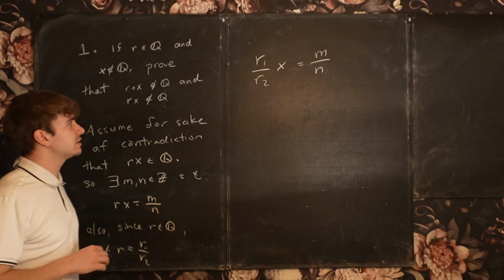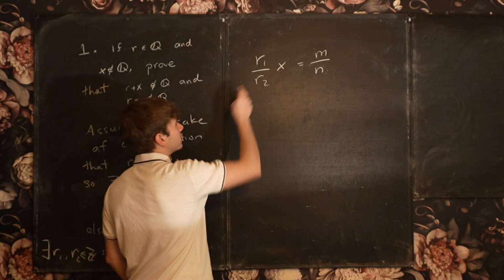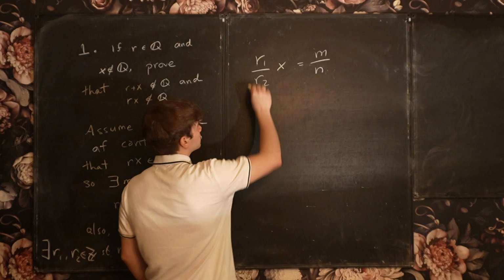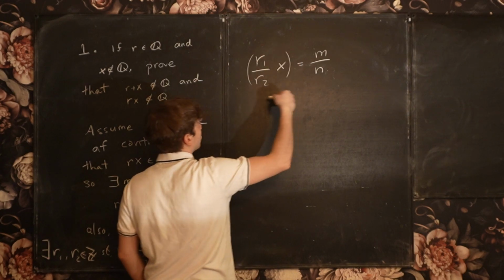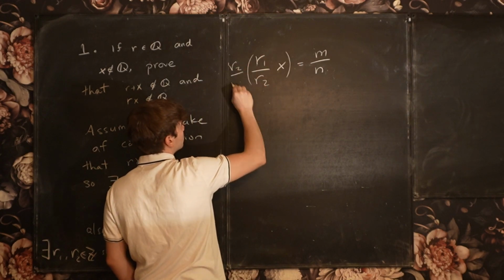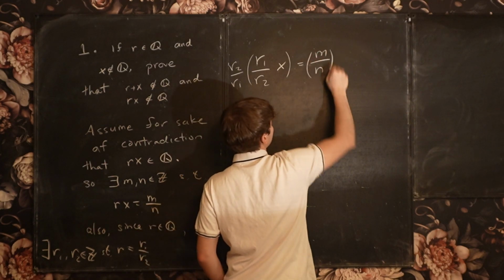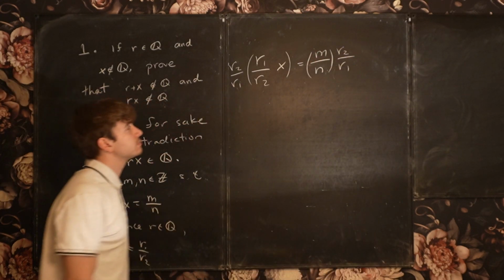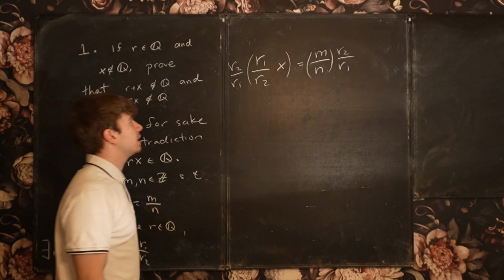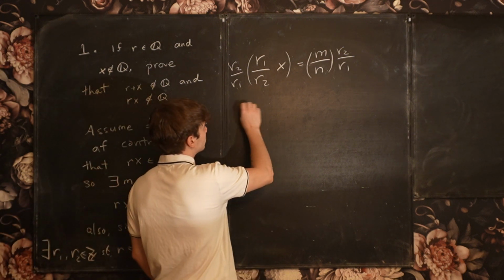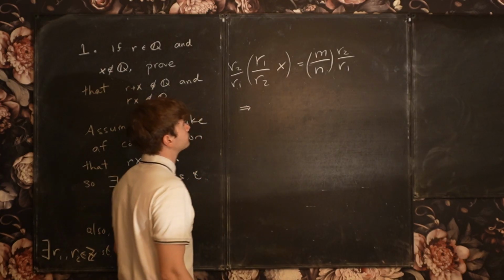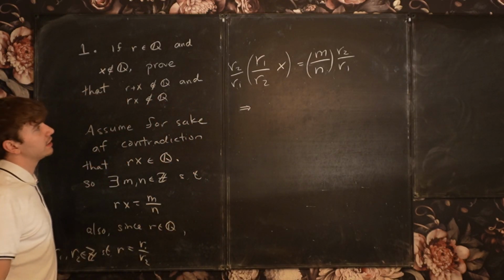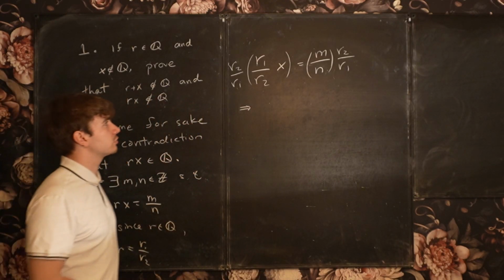Okay, but now I can multiply this expression by the inverse of r1 over r2. So namely, I can multiply this expression on both sides by r2 over r1. Okay? And in doing so, I'm going to get, and I probably shouldn't write it in this way.